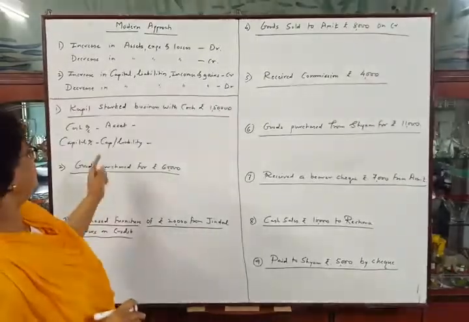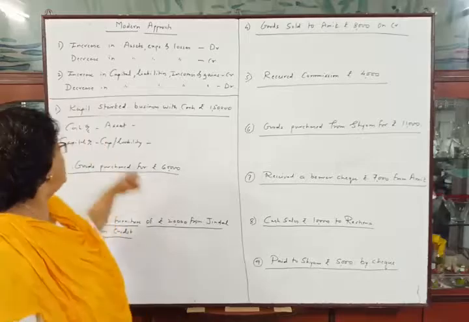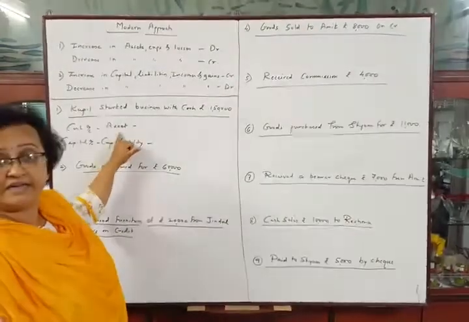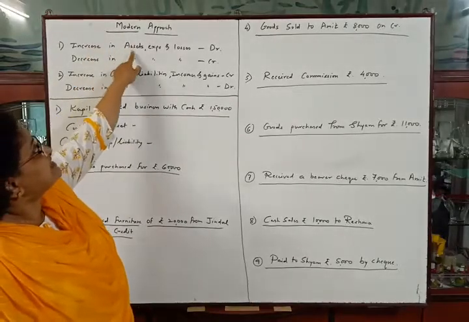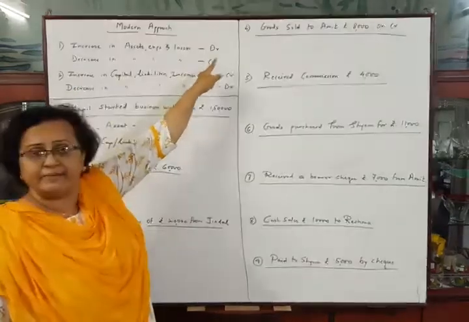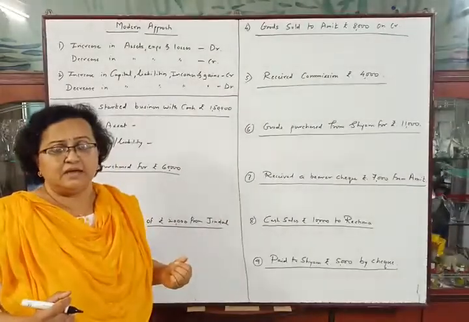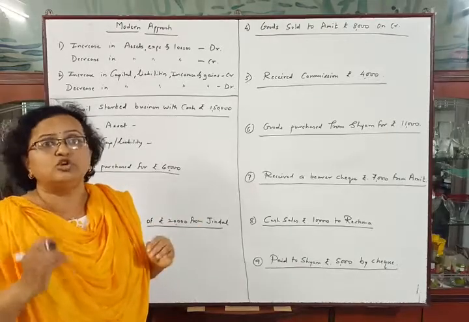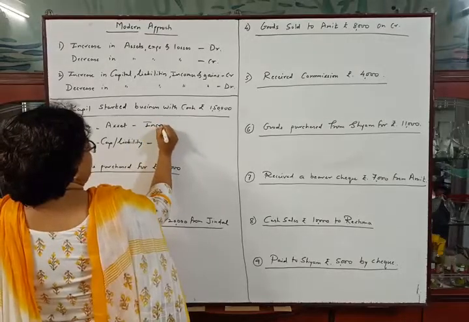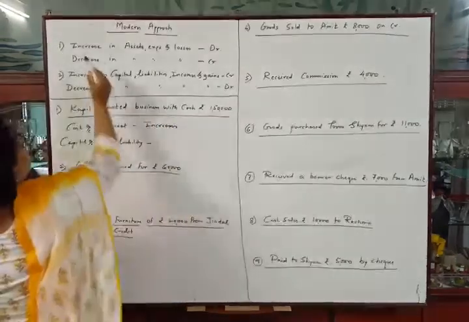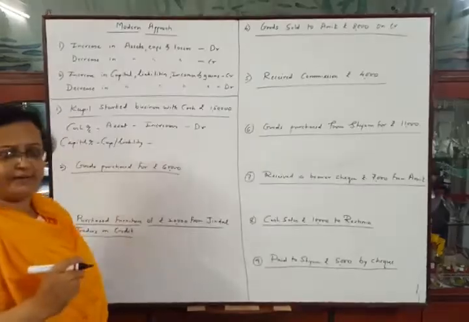Okay, for better understanding we can write like this. Now we will decide debit and credit. First, cash account. Cash is our asset, so we have to follow the rule. See the first rule, increase in assets, expenses and losses, debit. Here, as Kapil is investing cash into his business, business cash is increasing from 0 to 1,50,000. So there is increase in cash, cash increases. So as per rule, increase should be debited, increase in asset should be debited, so debit.